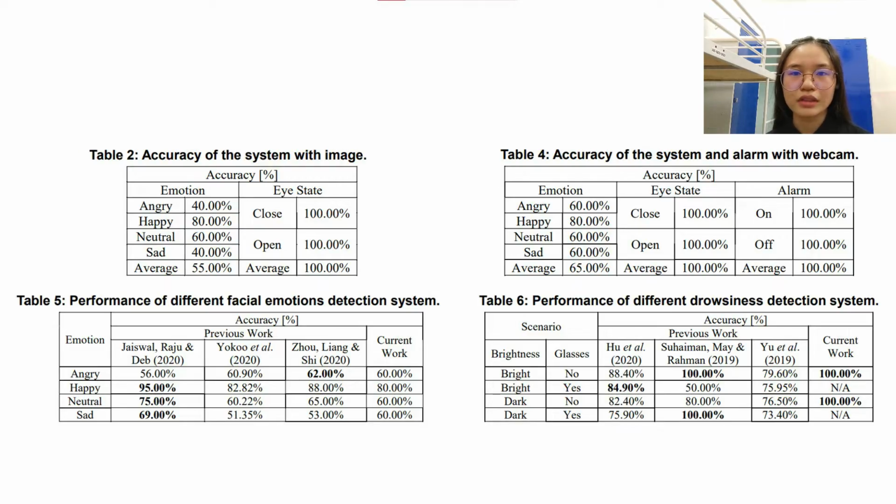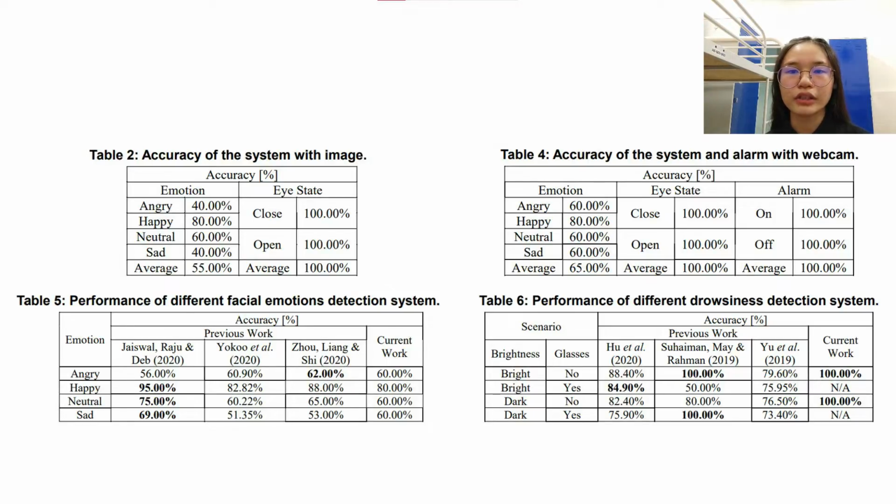For the accuracy of the system with image, the face ROI and eye ROI detections are performed well. On the other hand, the facial emotions detection system is moderate while the drowsiness detection system is excellent. The accuracy for closed eye and open eye states are 100%. Meanwhile, the accuracy for angry and sad emotions are 40%, neutral is 60%, and happy is 80%. The average accuracy of the entire system is 55%.